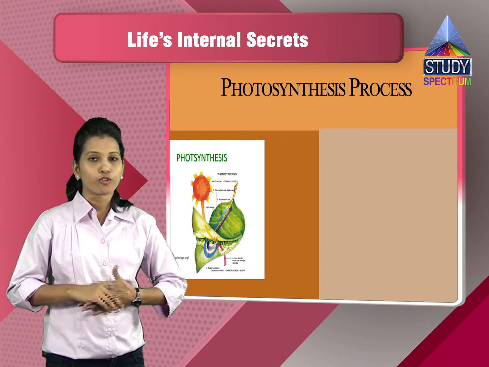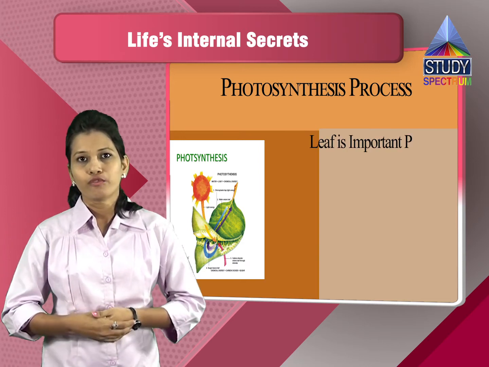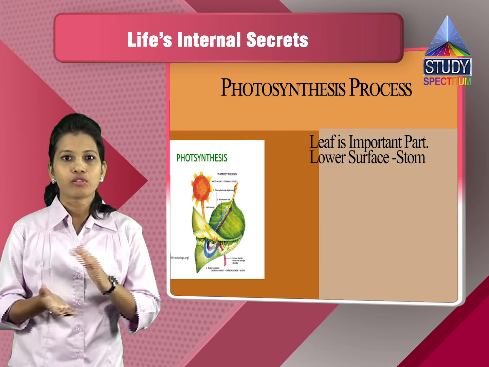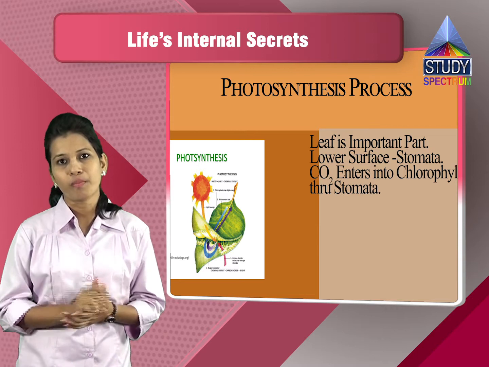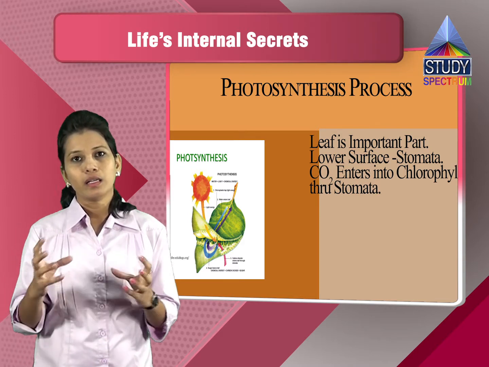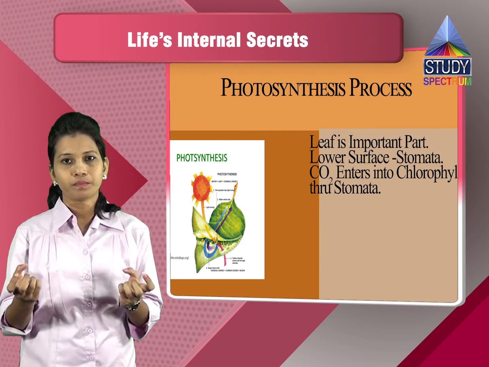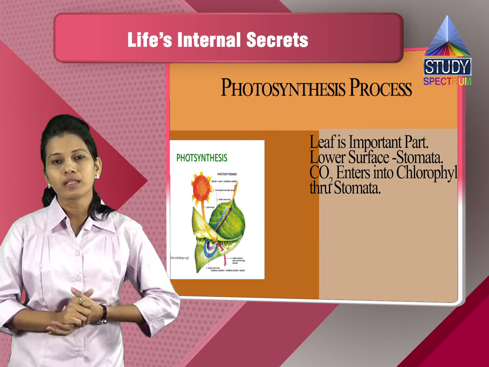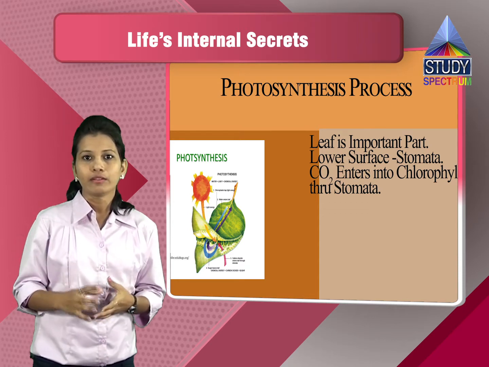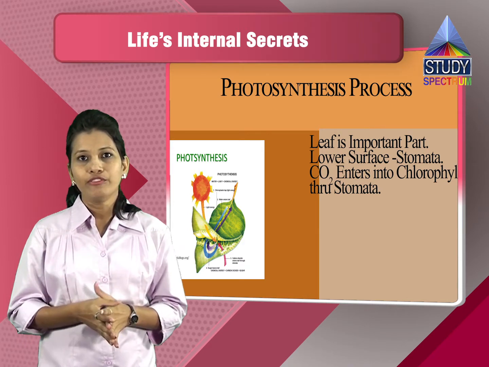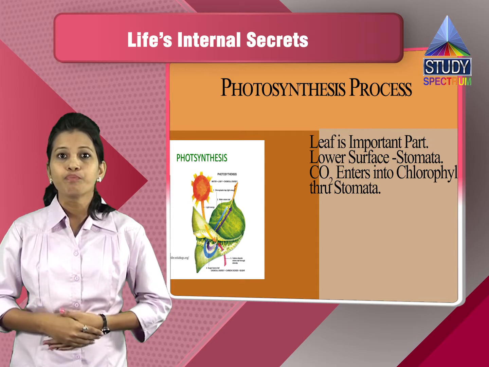Now let us see the process of photosynthesis. As we all know, the leaves are basically involved in photosynthesis, because the lower surface of the leaf has openings which are called stomata. These openings are guarded by the guard cells. The guard cells help in opening the stomata, and through the stomata the carbon dioxide enters. Once the carbon dioxide enters the leaf, there are chlorophyll pigments present in the palisade cells, the mesophyll cells, and the spongy cells as well.